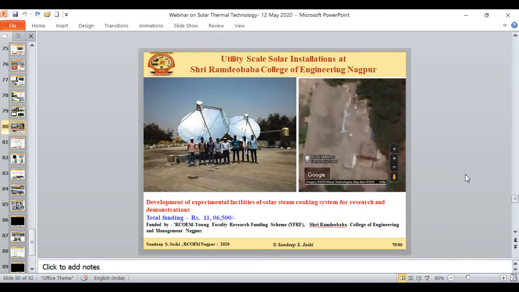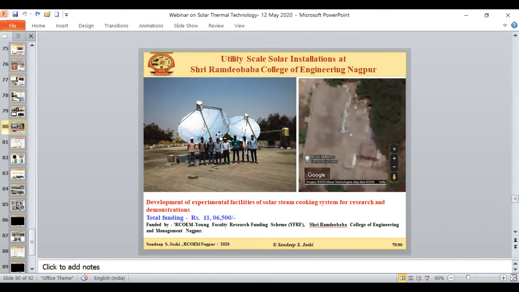Now coming to the last segment, which is the CSP, that is, concentrated solar power. This is one self-funded project, funded by our college. This is the development of an experimental facility of a solar steam cooking system, developed to generate steam for solar cooking application for the hostel mess. You can see this is the Google Maps image of our canteen, and these two are the 16 square meter dishes. The actual photograph is something like this. The aperture area of a single dish is 16 square meters.